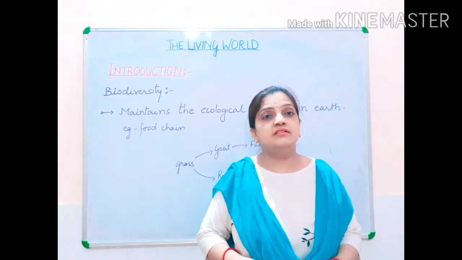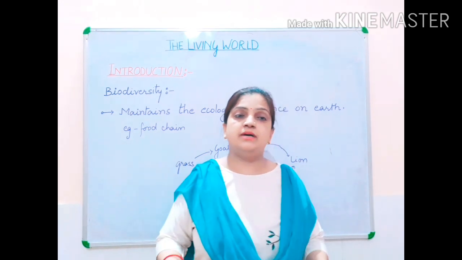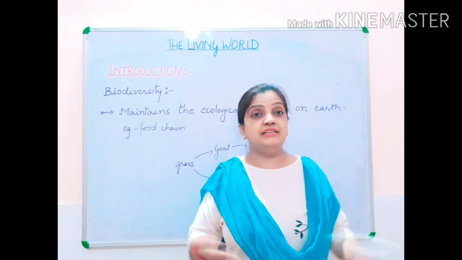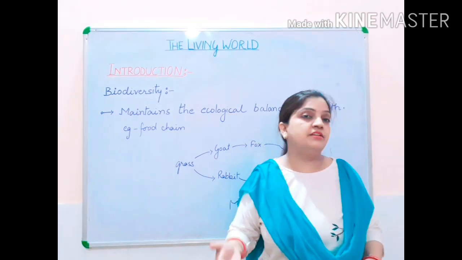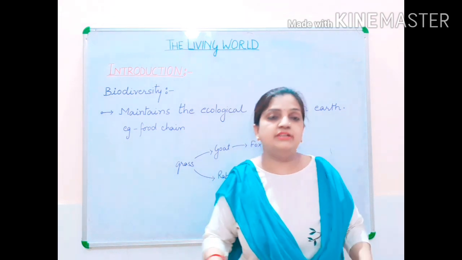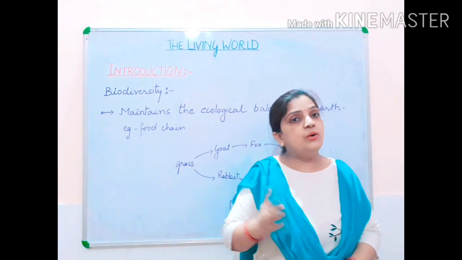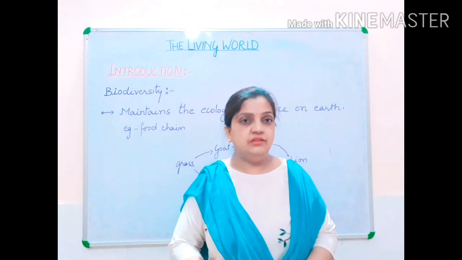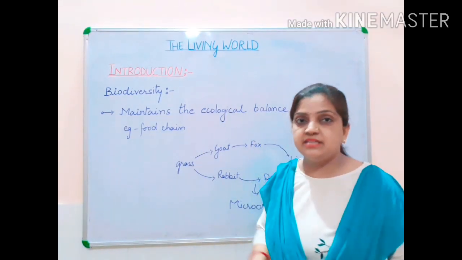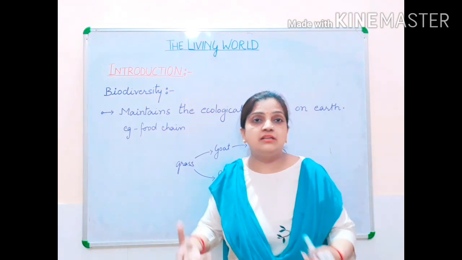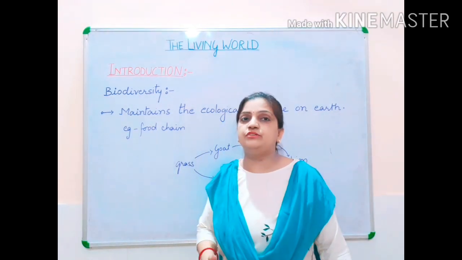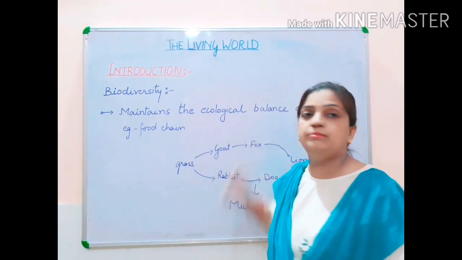Even human beings, some are herbivorous, some are vegetarians, some are non-vegetarians. Animals, some are herbivorous, carnivorous, omnivorous. So different categories of living organisms are there, and they all are dependent on each other for food. So this food chain helps in maintaining the ecological balance on the earth. So biodiversity plays an important role in maintaining the ecological balance.